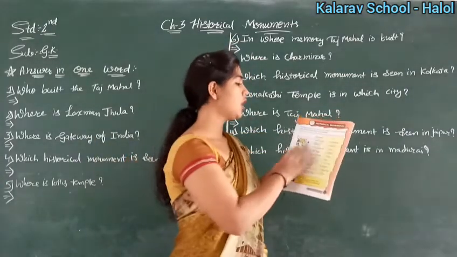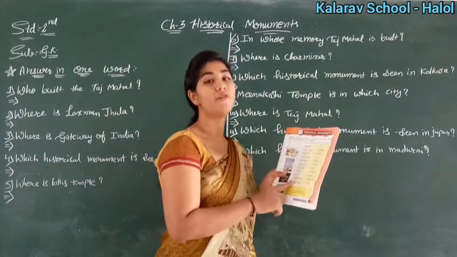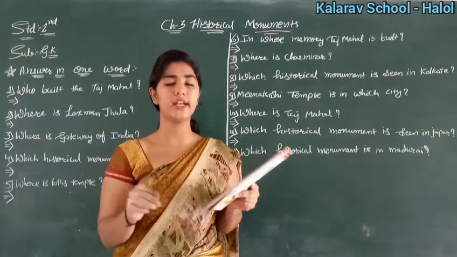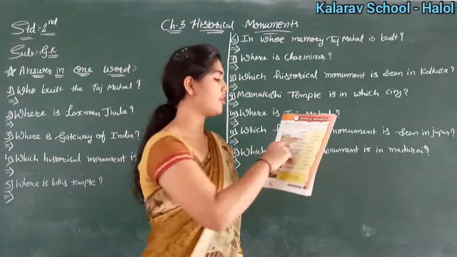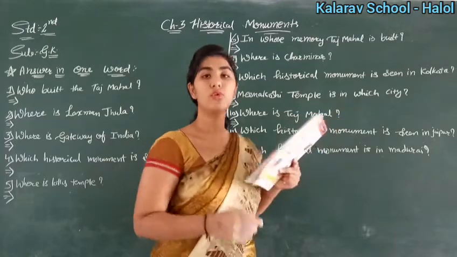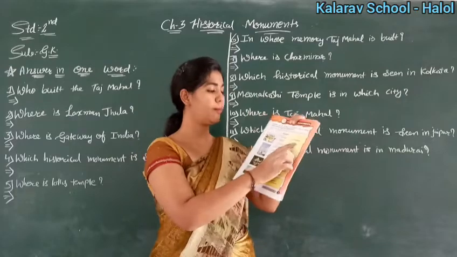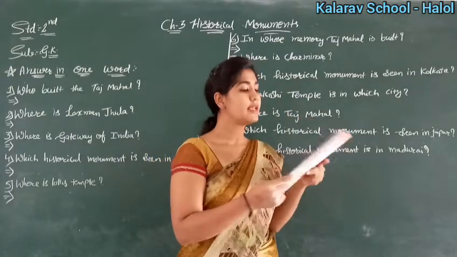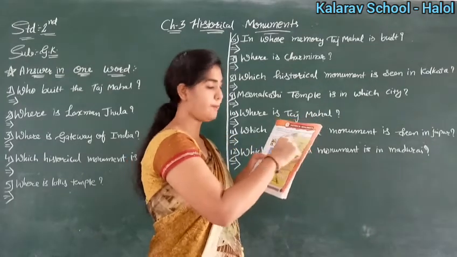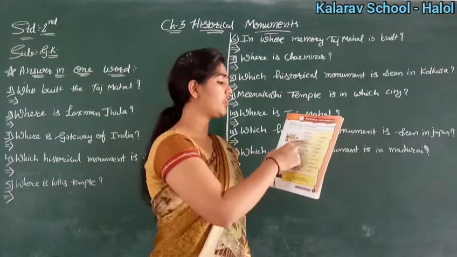Okay. Now see here, join the following. Okay, you have to match the monuments with the city where it is. Okay, I have told you Golden Temple is in Amritsar. So see, first one it is Golden Temple. So you have to find city Amritsar, then you have to match it. Okay. So here Golden Temple will be with B. Okay, first one with B. Second number it is Charminar, so that is in Hyderabad. So second number with A. Then third it is Victoria Memorial, so it is in Kolkata, so that is with E.